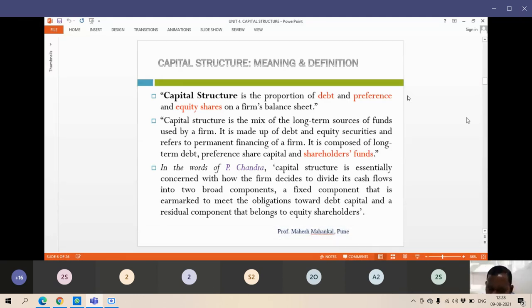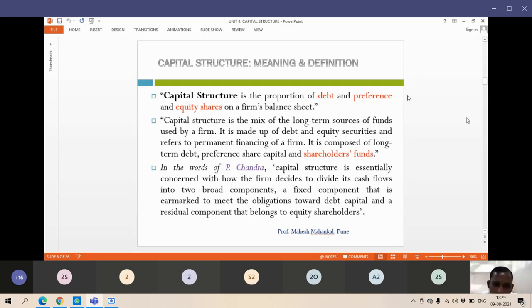Like see here, how we are going to manage our cash flows. There are two broad components, you can say. If you take a loan, you have to pay regular interest. Okay, regular interest you have to pay if you have taken a loan. If you raise the funds through issuing debentures or taking a loan, you have to pay regular interest. Means your cash outflow is there for paying the interest. That will be, you have to decide what you want to do.